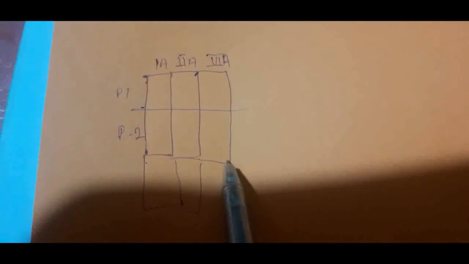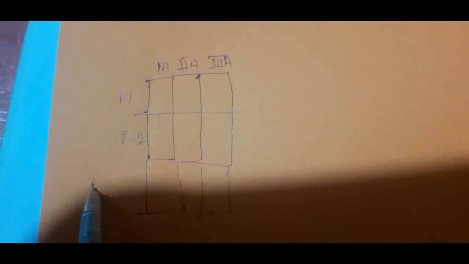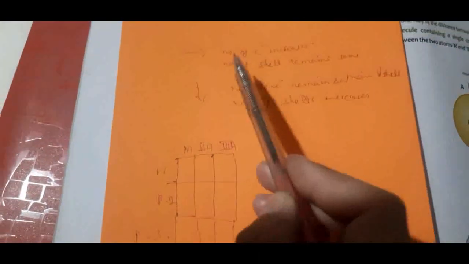Period 1, period 2, and let it be period 3. So what I said, from left to right, the number of electrons increases and the number of shells remains the same.